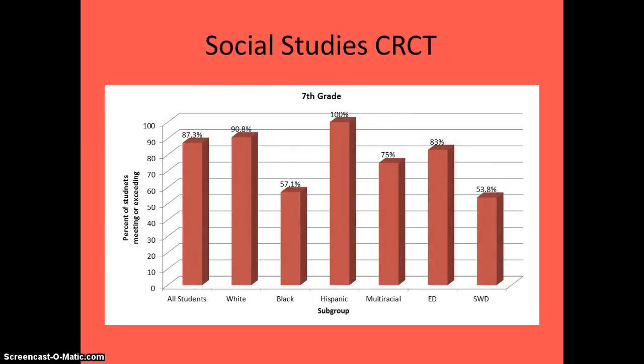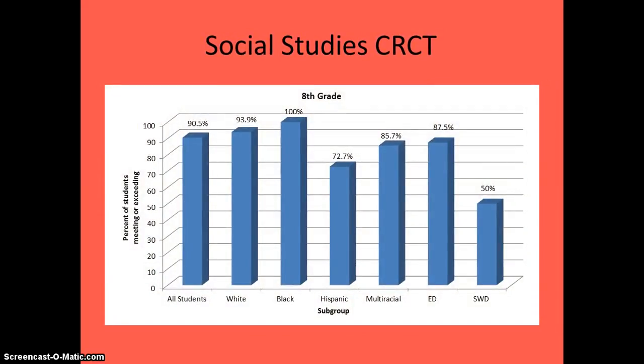7th grade data, the Hispanics and the whites were the high performing. The Black and the students with disabilities showed significant achievement gaps between the highest performing and these two subgroups. The 8th grade data for this one, the Blacks again are performing very high, but on this one again the Hispanics and the students with disabilities are performing lower.